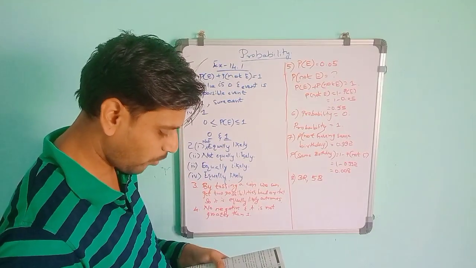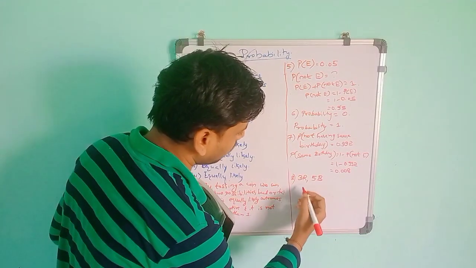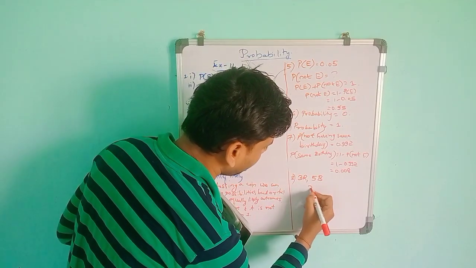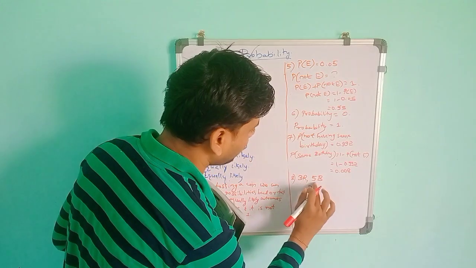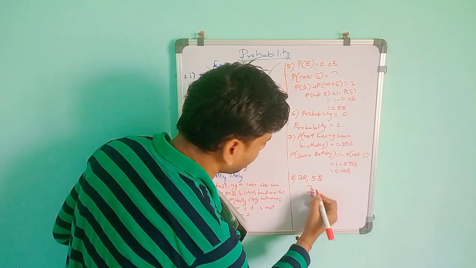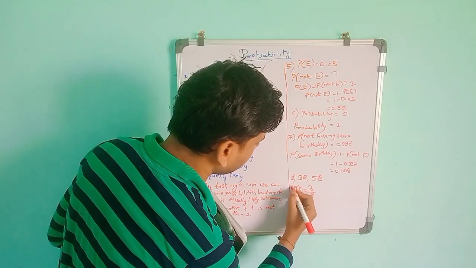Then what is the probability that the ball drawn is red? There are three reds, so you will get 3 by the total, which is 3 plus 5. The bag contains 8 balls, 3 red and 5 black. So 3 by 8. The probability of red is equal to 3 by 8. This is the first one. Then the second one.